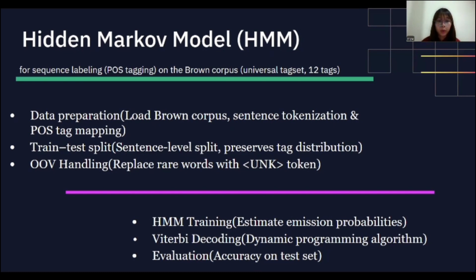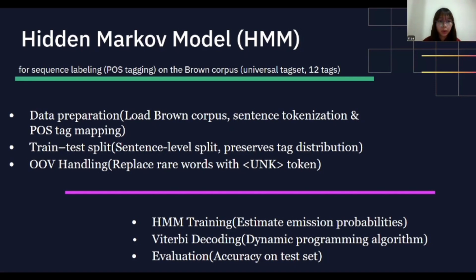Hi, I am Mya, and I'll be walking through the implementation of the HMM for our project. Here are all its stages. The first one is data preparation, followed by the train-test split in a way that preserves the tag distribution across both sets. The next one is OOV handling, after which we do the training of the HMM, followed by the use of the Viterbi algorithm, and lastly, we evaluate the performance using accuracy on the test set.